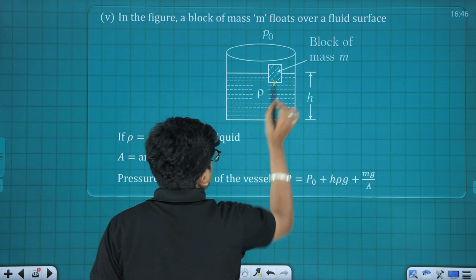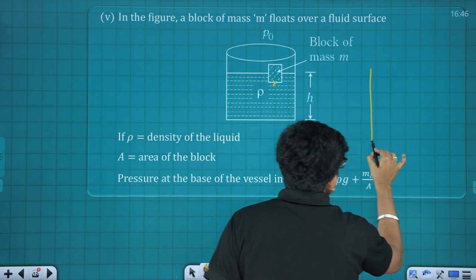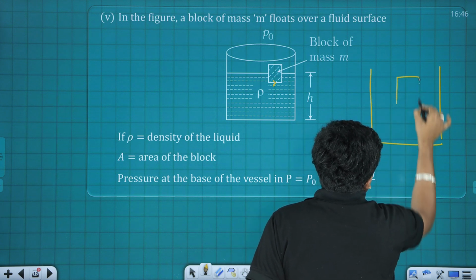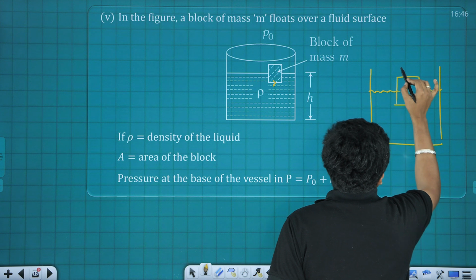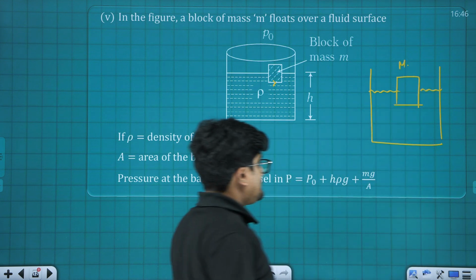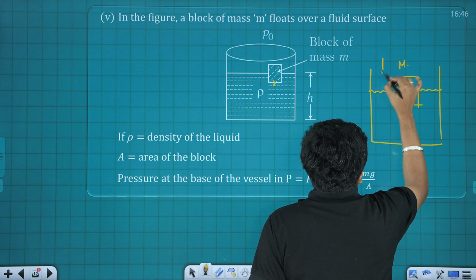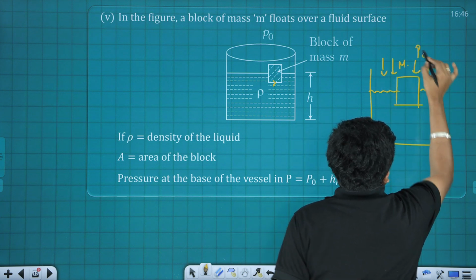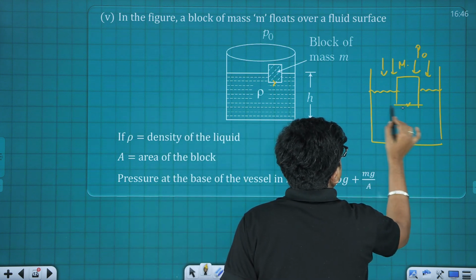Now we are going to the next, that is what is going to be the pressure in this case. Okay, so here what you can see is I am having a liquid column, and there I am having a block of mass m. Now atmospheric pressure is here, that is P0, and I am going to consider a point here.